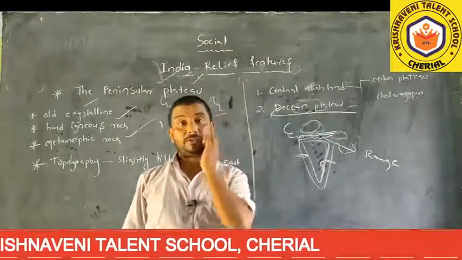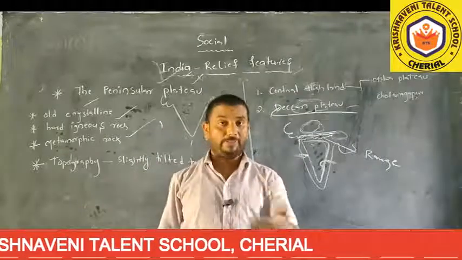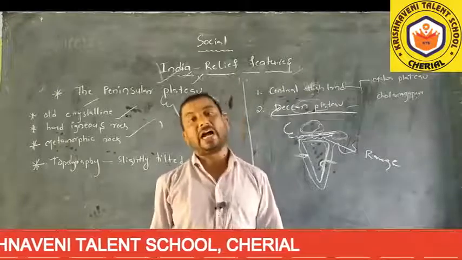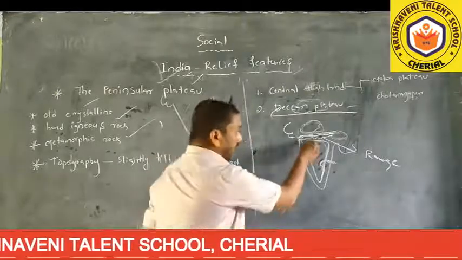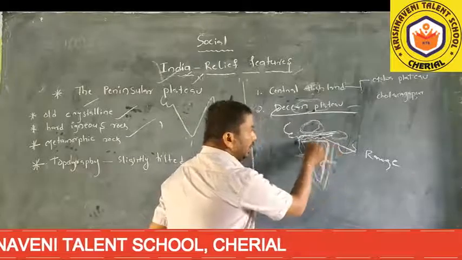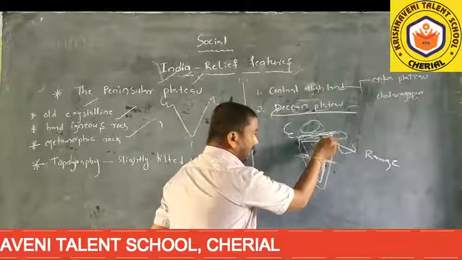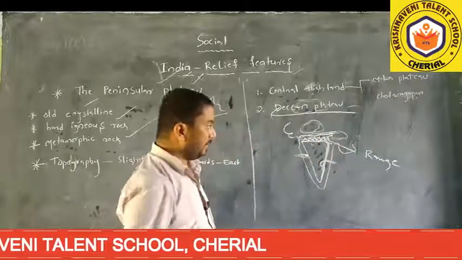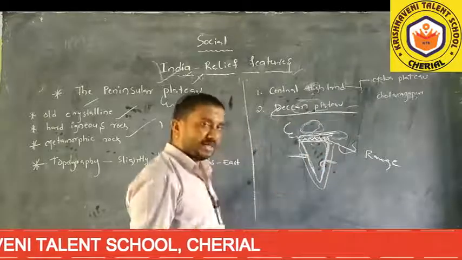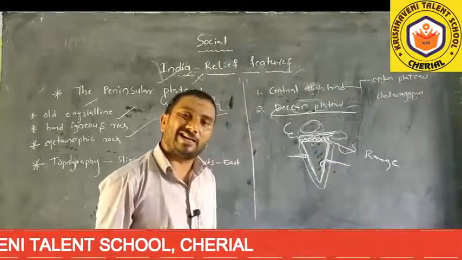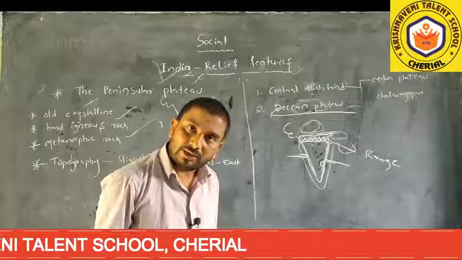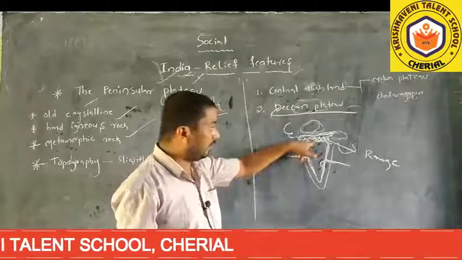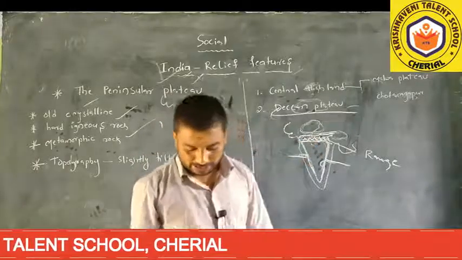Very important for the map: sometimes they will ask you to locate the Satpura range in the outline map of India. The north edge is the Satpura range, the west is the Western Ghats, and the east is the Eastern Ghats.